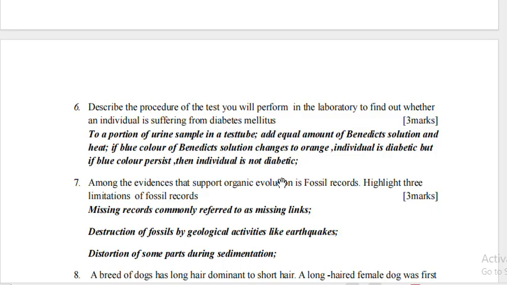Question 6. Describe the procedure of a test you will perform in the lab to find out whether an individual is suffering from diabetes mellitus. To a portion of urine sample in a test tube, add an equal amount of Benedict's solution and heat. If you get a blue color,